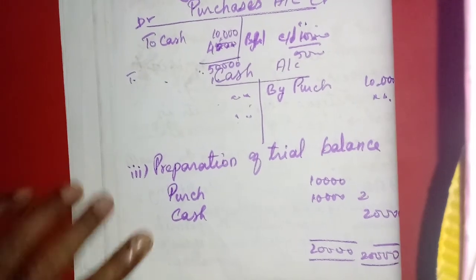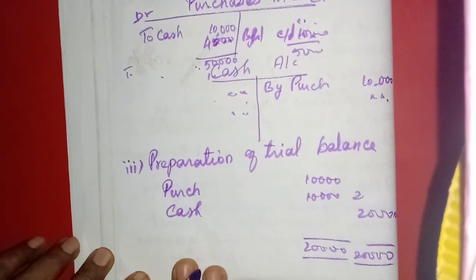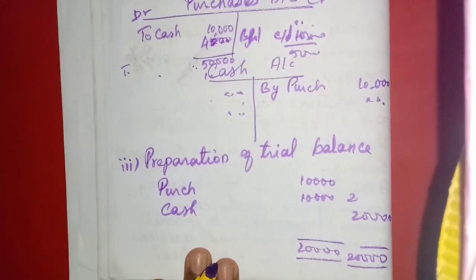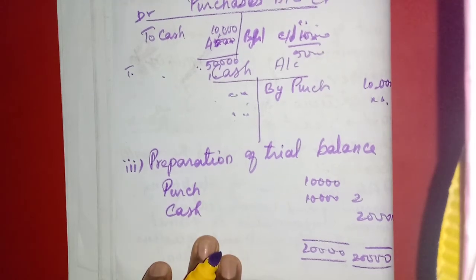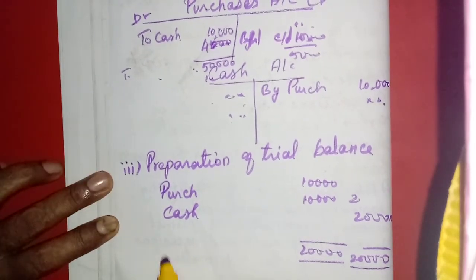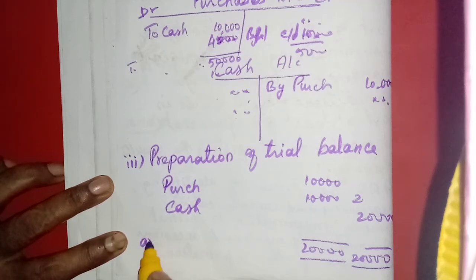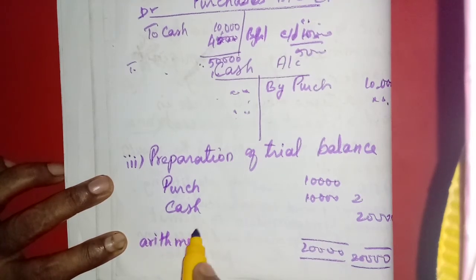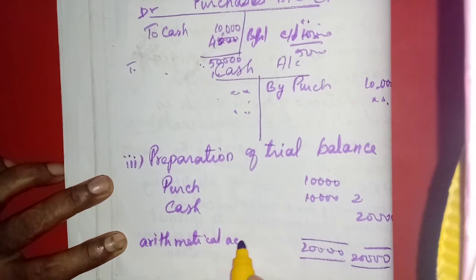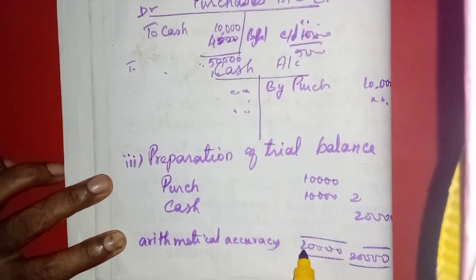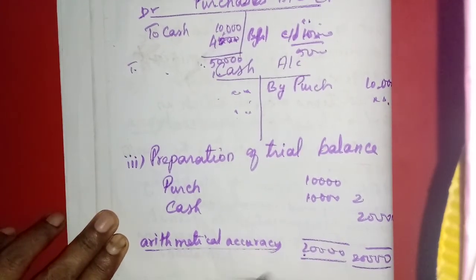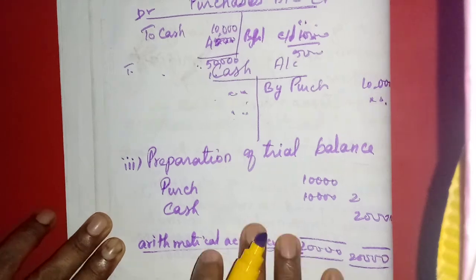Only then we can conclude that our calculations are correct. So the purpose of preparing this trial balance is to check the arithmetical accuracy. We studied this already. The arithmetical accuracy of the accounts is checked with the help of the trial balance. So 20,000, 20,000. Then we can conclude that our calculations are correct. That is the third step involved in the accounting cycle.